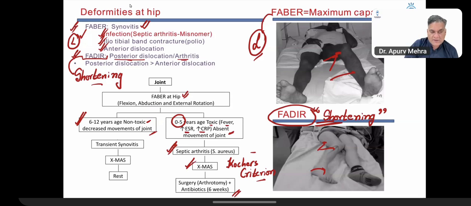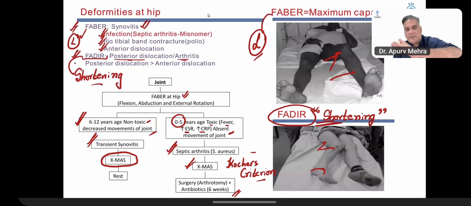As compared to it, 6 to 12-year-old child, non-toxic, decreased movement of a limb joint. So this is again FABER, transient synovitis, temporary proliferation of synovium. Order of investigation, again X-MAS, because you can't differentiate so easily between decreased movement and absent movement. So that is why for septic arthritis and transient synovitis, the order of investigation will be X-ray, MRI, aspiration.